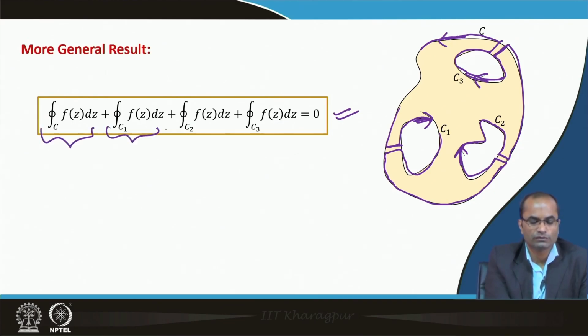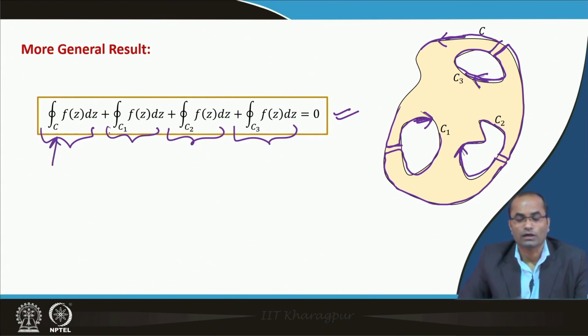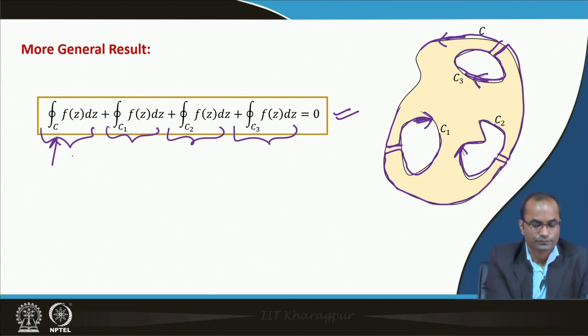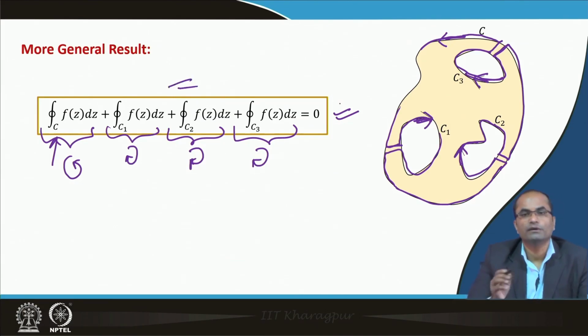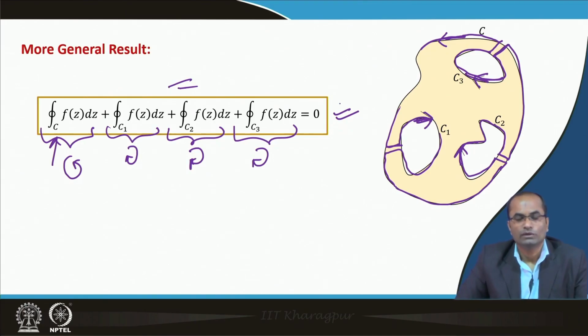and as a result we will get that the integral over C plus the integral over C1 plus C2 plus C3 is equal to 0. The outermost curve C is traversed in the anti-clockwise direction, and these others are in the clockwise direction. That is the difference we have to keep in mind; only then will this sum be equal to 0. So, going next to remark 3.